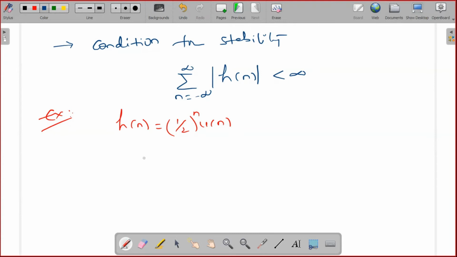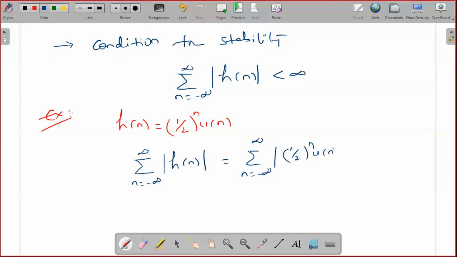Here you know the impulse response of the system. Directly check whether the impulse response is absolutely summable or not. Find the value summation n from minus infinity to plus infinity mod h of n, which is summation n from minus infinity to plus infinity mod 1 by 2 whole power n into u of n.